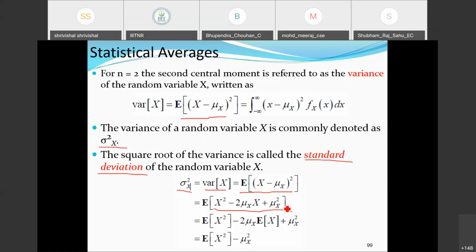This mu is a constant, the mean, so the expectation operation will not affect it. Then the expectation of X will again be mu_X. So expectation of X^2 minus mu_X^2, then minus 2 plus 1, so one will be cancelled out. So sigma_X^2 will be E[X^2] minus mu_X^2.